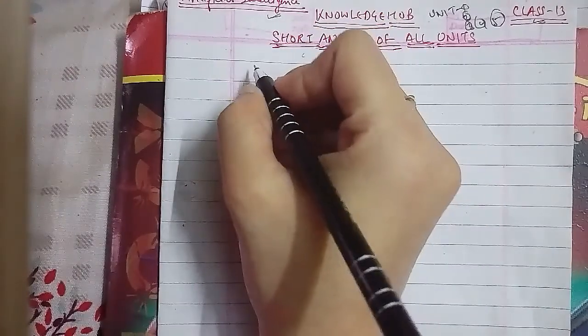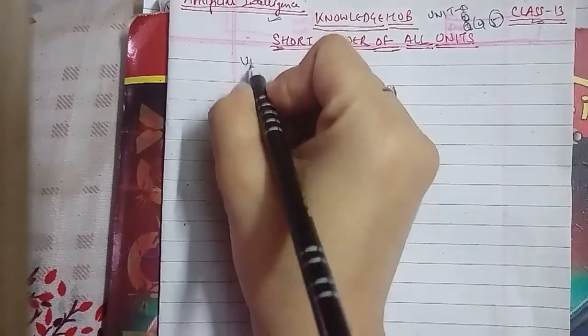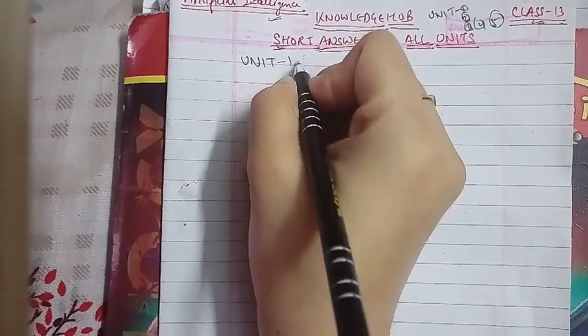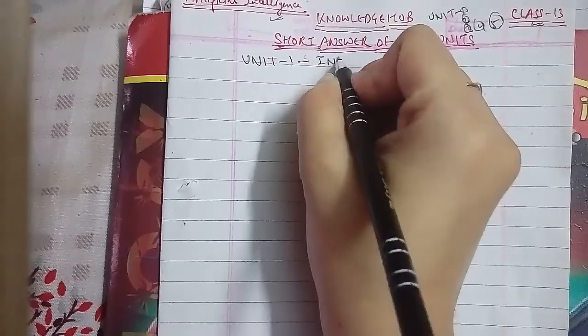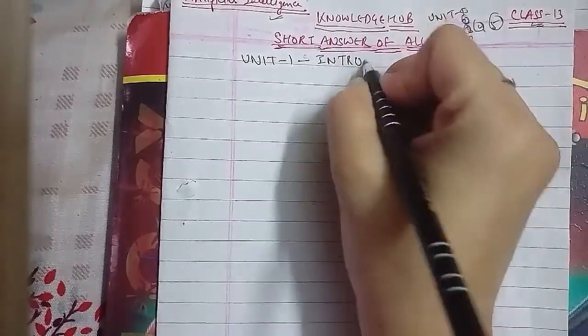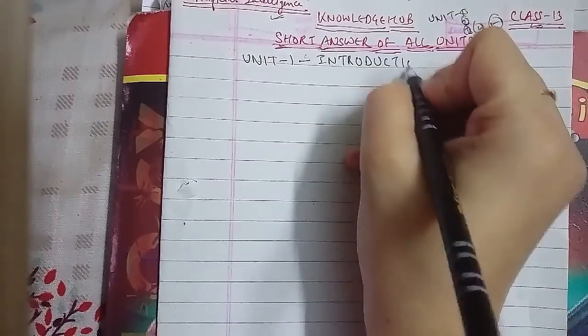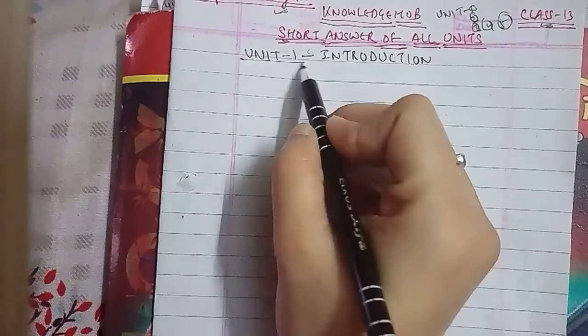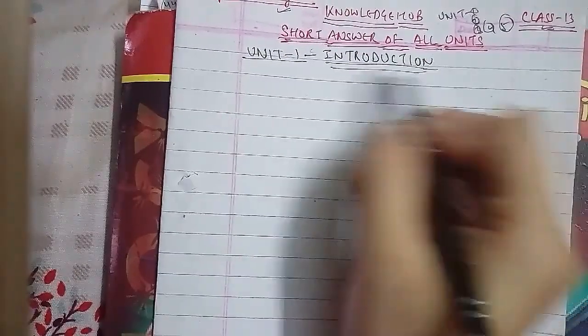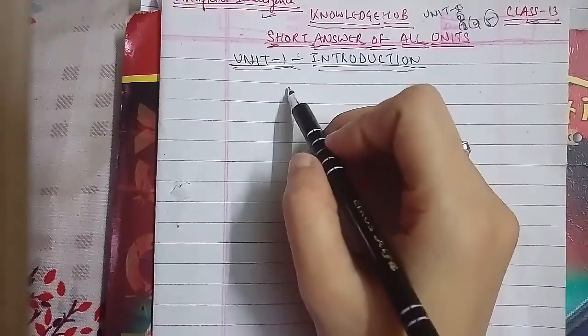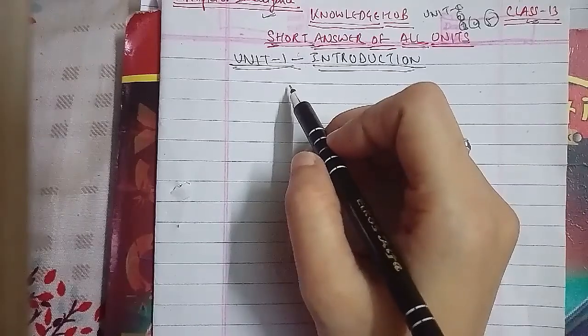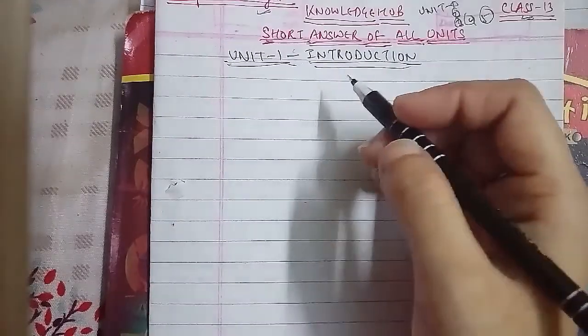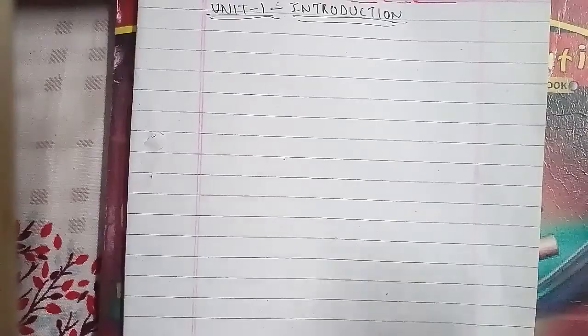Starting with unit 1, the name of the unit is Introduction to AI. The possible questions that they can ask you about in unit 1 here, the first is the 2 marks possible question that they had asked you about: what do you mean by intelligent agent?